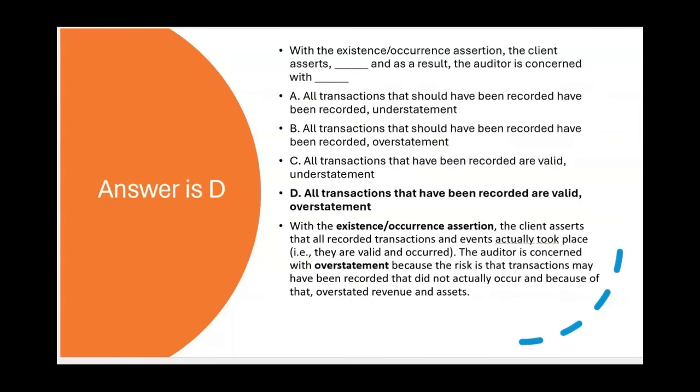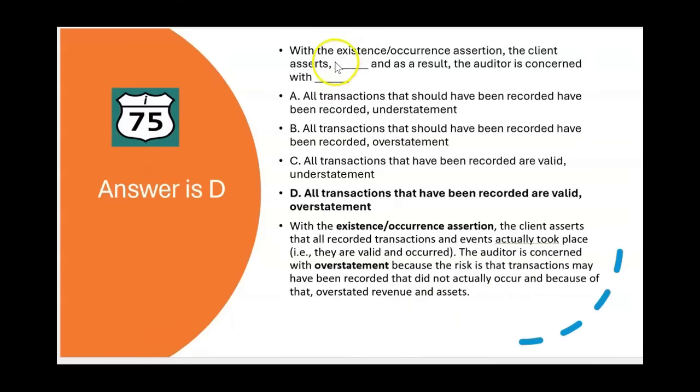With existence occurrence, the client asserts that all recorded transactions and events actually took place. They're valid. They occurred. The auditor would be concerned with overstatement because the risk is that transactions may have been recorded that did not actually occur, and because of that, there's overstatement of revenue, of accounts receivable.